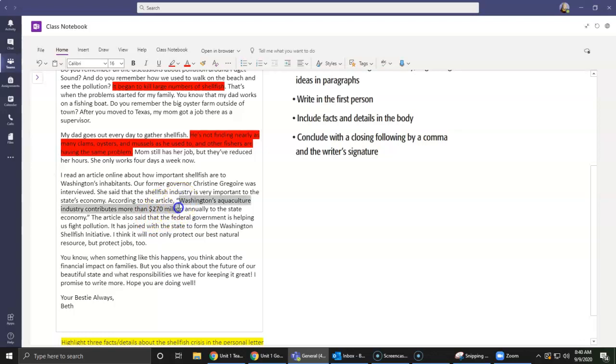So here we have another fact. So let's just highlight this one. It has joined the state to form the Washington Shellfish Initiative. I think it will not only protect our best natural resource, but protect jobs too.